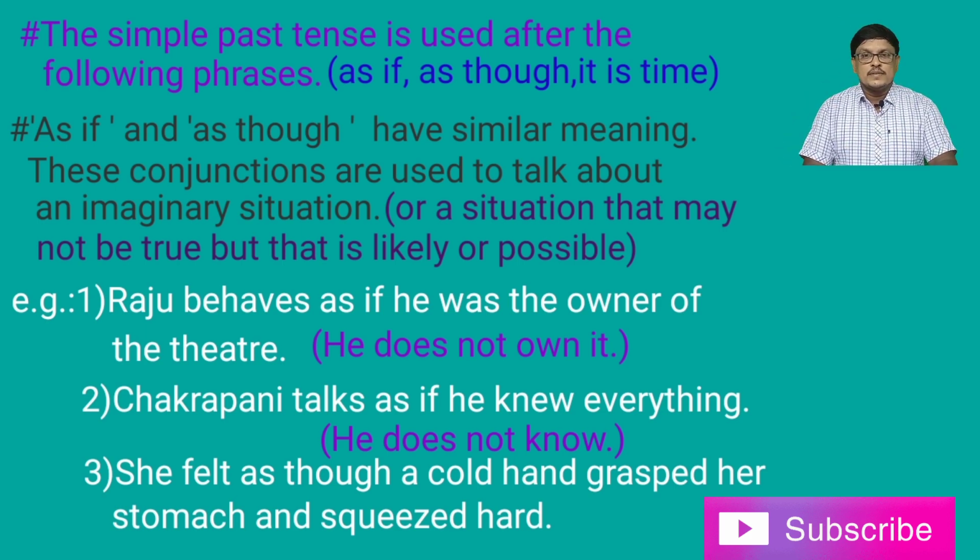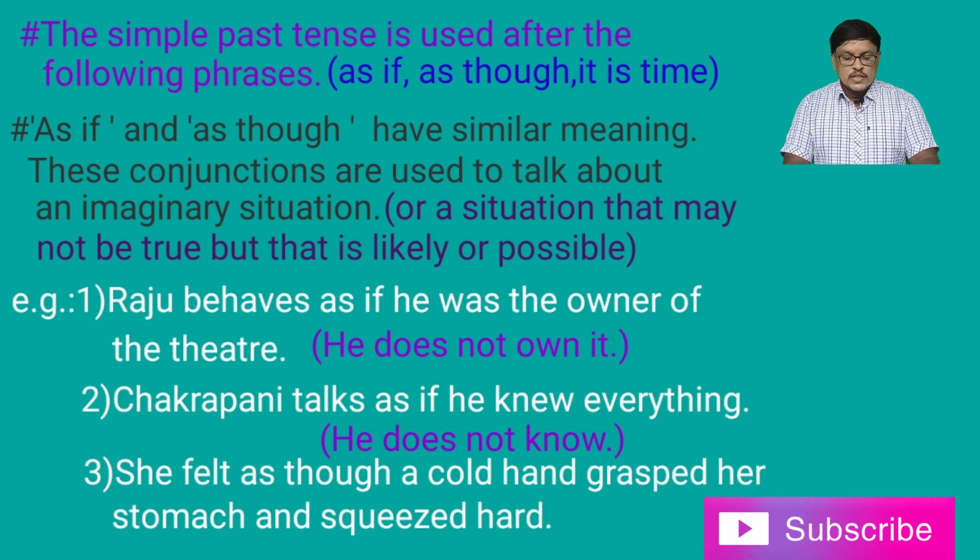Let's understand the examples. Raju behaves as if he was the owner of the theatre. Here we used as if and he was. So this shows that he does not own the theatre. In the second example, Chakrapani talks as if he knew everything. Here also Chakrapani does not know everything, but he talks in that way. That's why we used as if and he knew. So knew is the past form. In the previous example, was is the past form of the verb.